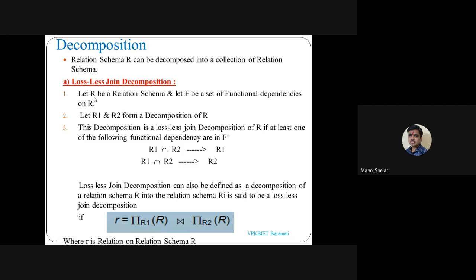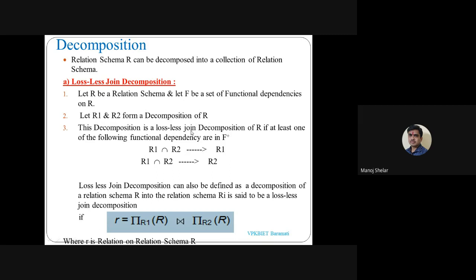Then decomposition, of two types: lossless join decomposition and dependency preserving. R is one relation. Let R be a relation schema and F be the set of functional dependencies, and let R1 and R2 be the decomposition of R. Simple: the R table is divided into two parts, R1 and R2. Some attributes of R are in R1, some in R2.